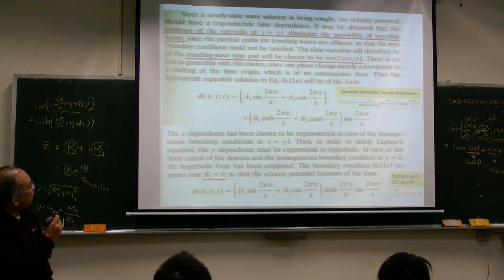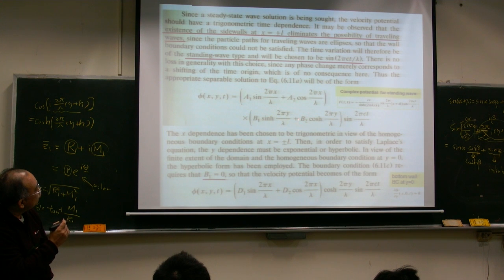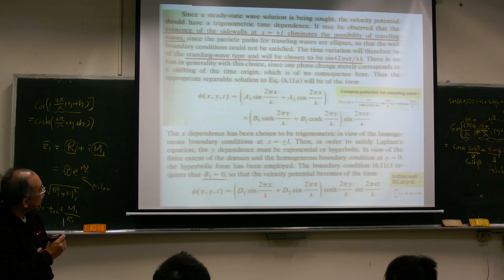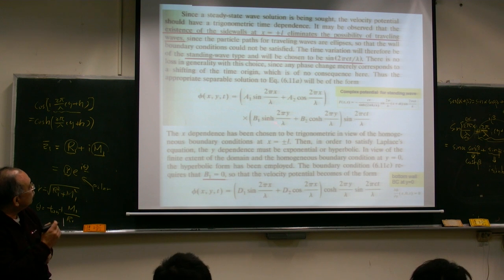Once we have b1 equal to 0, we don't have to consider this term. We only consider b2. b2 times a1, we define a new constant called d1, and b2 times a2, we define a new constant called d2. So only two constants are left, d1 and d2. d1 times sine 2 pi x over lambda is this term, and d2 times cosine 2 pi x over lambda is this term.